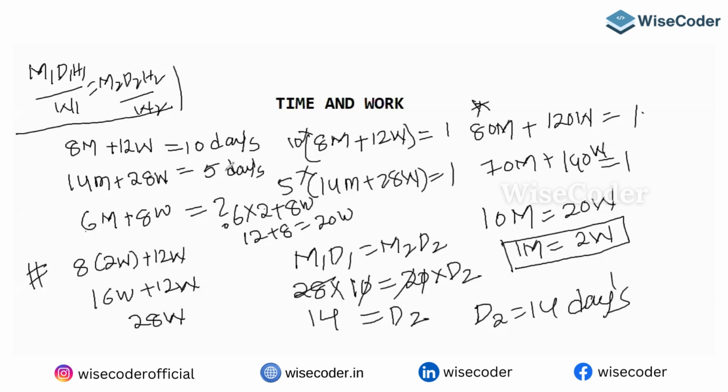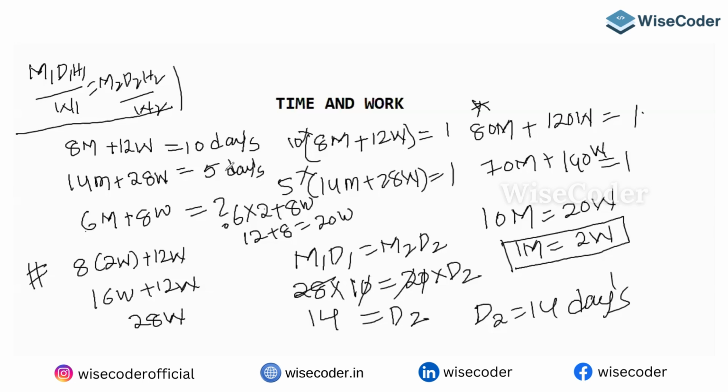So today we have seen the basic fundas of time and work. We started and figured out the relationship. After that, we saw how the variation comes into the picture. If two persons are there, how we solve the questions. When working together, A plus B, B plus C, C plus A, how we tackled the questions. And finally, we did 3 men or 4 women, and the last question, 8 men and 12 women.